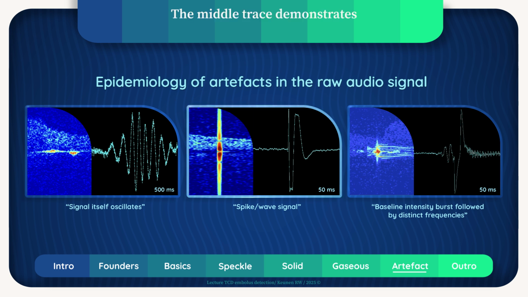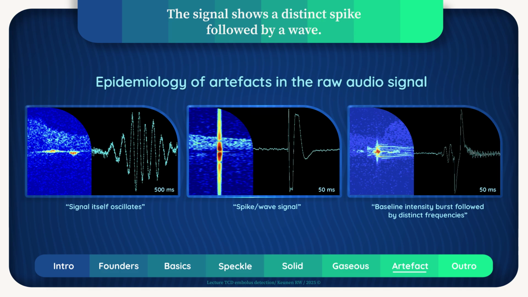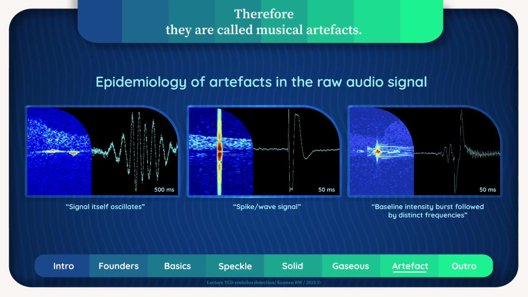The middle trace demonstrates an artifact which was induced by an electronic switch. The signal shows a distinct spike followed by a wave. The rightmost trace corresponds to a speech artifact. It shows multiple frequencies which sometimes evoke highly regular zero crossings. Therefore, they are called musical artifacts.